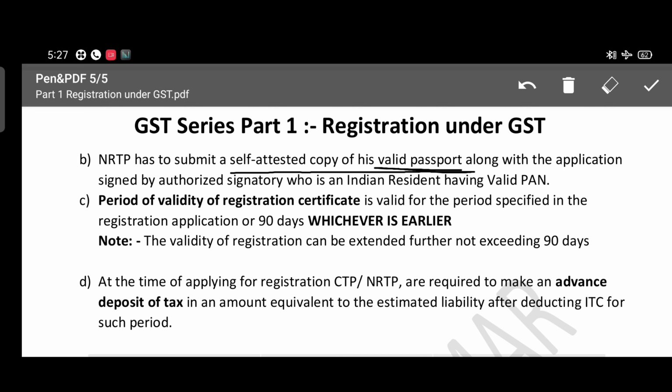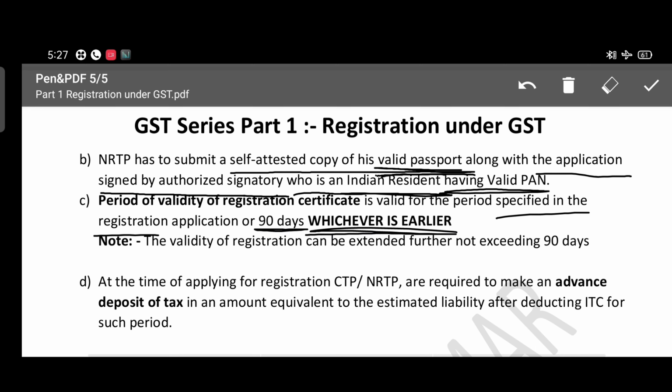He has to submit the passport along with the application signed by the authorized signatory who is in India, an Indian resident having a valid PAN registration. The period of validity for this registration, either for the CTP, the casual taxable person, or the NRTP, is the time limit specified in the application or 90 days, whichever is earlier. So the maximum time period is 90 days only. Suppose they have applied for 60 days; as per the Act 90 days, whichever is earlier, 60 days will be the time period.